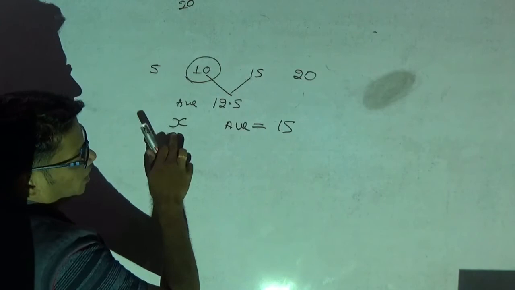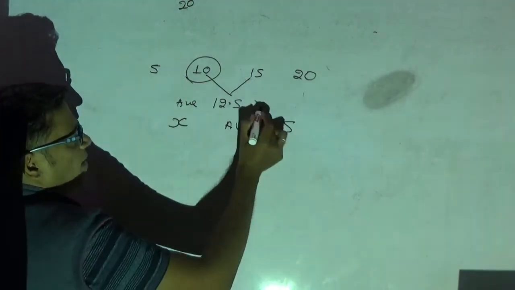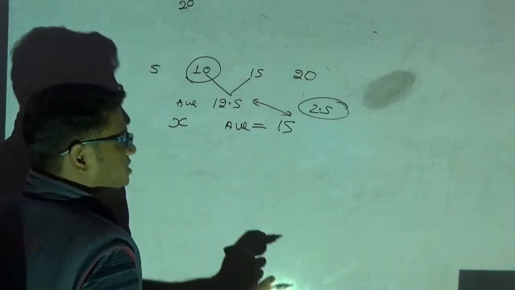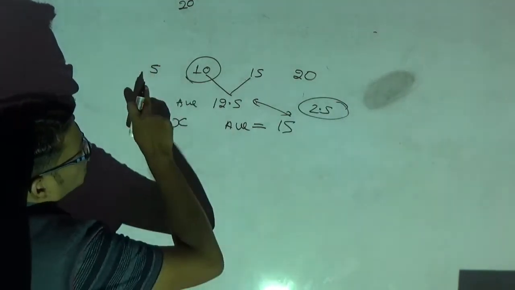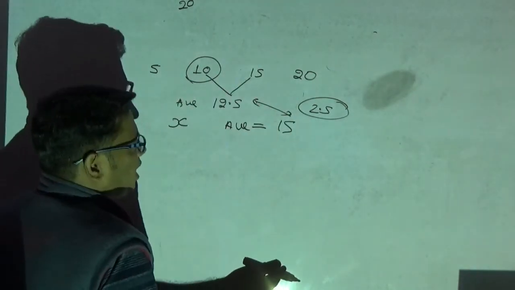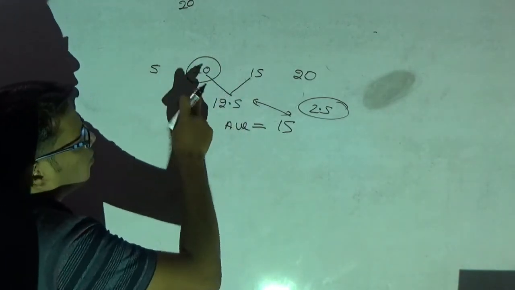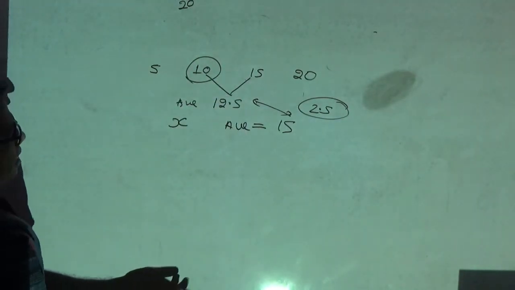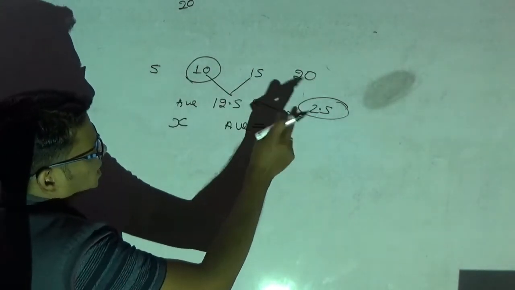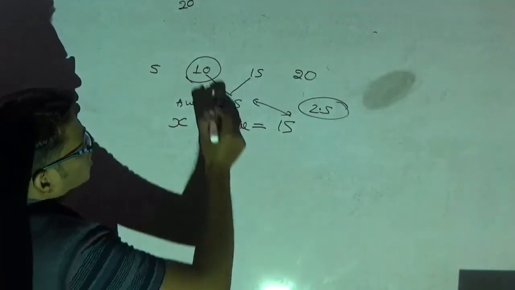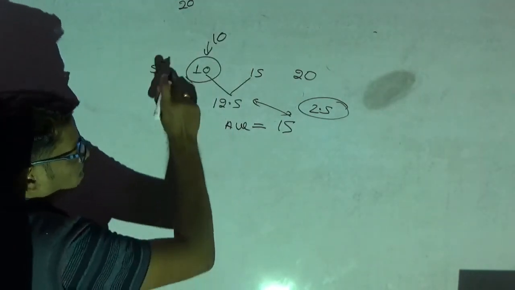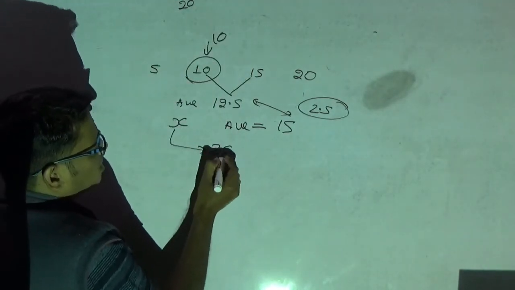How many marks did that new student score, if they ask? Please observe here. The average is increased by what? The average is increased by 2.5. So the average increasing by 2.5 means each number I have to increase by 2.5. Instead of increasing each number by 2.5, I will put that sum to the one number which is getting replaced. Both are the same. 2.5, 2.5, 2.5, 2.5, this is 10. So the total increase is 10. I will add it to this: 10 plus 10, that is 20. Therefore the marks scored by the new person is 20.